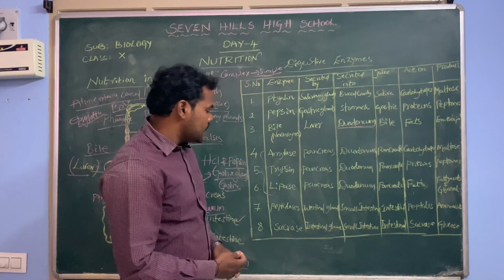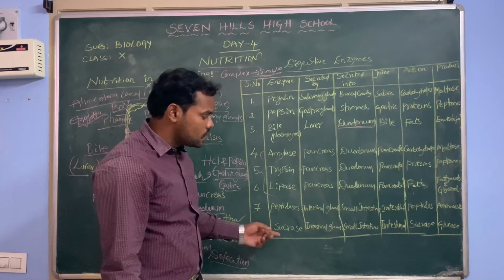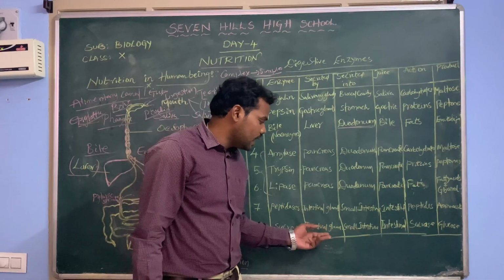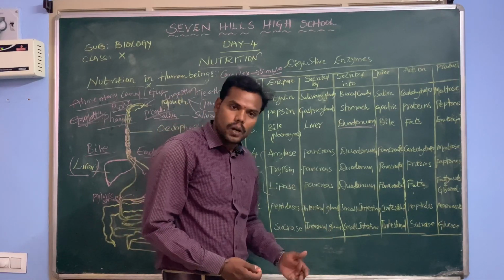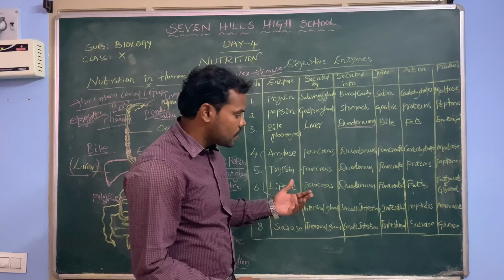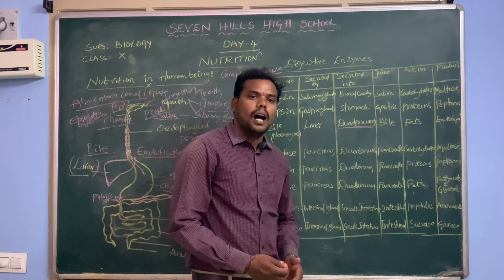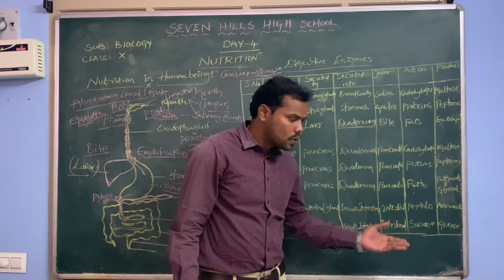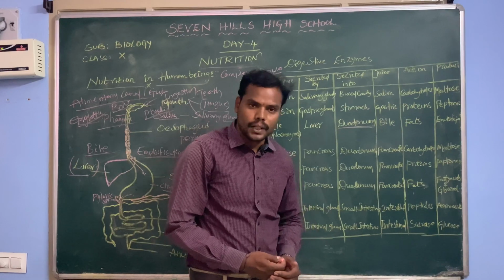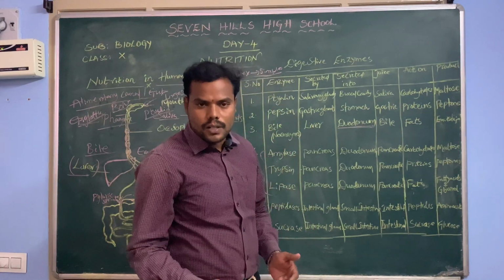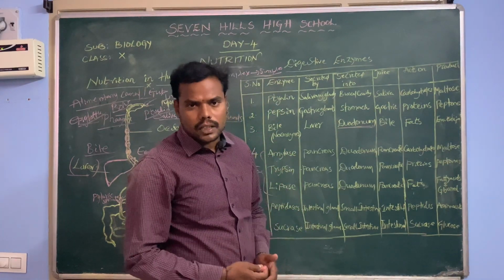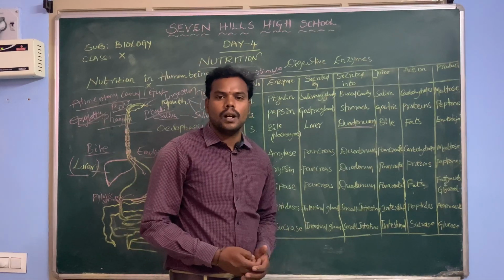And finally, there is another enzyme called sucrase. It is also released by the intestinal glands of the small intestine, into the small intestine, and it acts on the sucrose and converts the sucrose into glucose. That sucrose is nothing but cane sugar that is regularly used in our home.